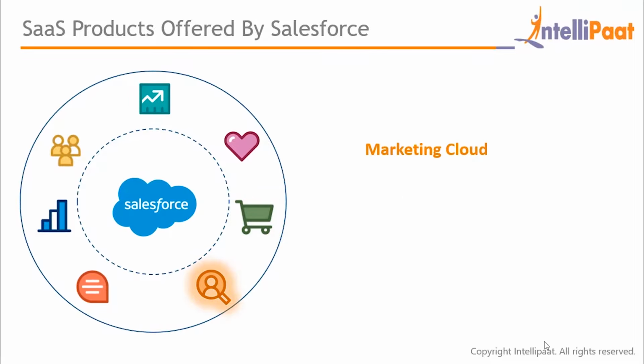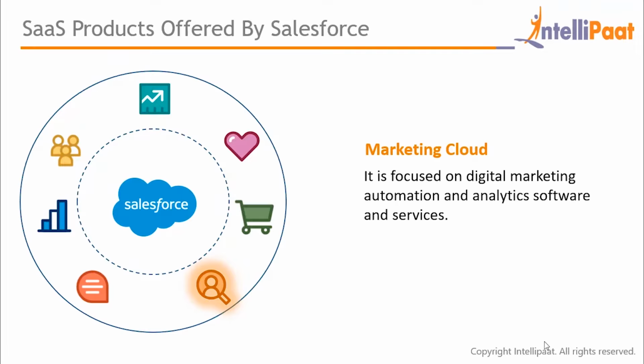Next, we're going to talk about the Marketing Cloud. Marketing Cloud can again be used to perform digital marketing activities. All the marketing people out there can use this cloud to achieve many automated marketing strategies such as sending an email, targeting customers, and all those things. All of these things comprise the Marketing Cloud. So it basically focuses on digital marketing automation and analytics software and services.